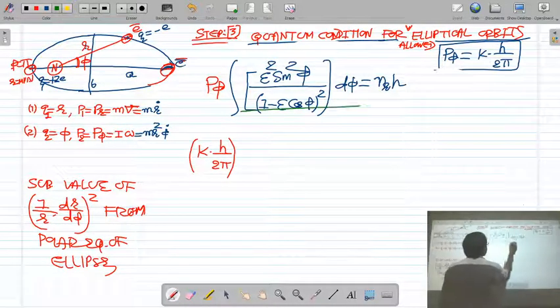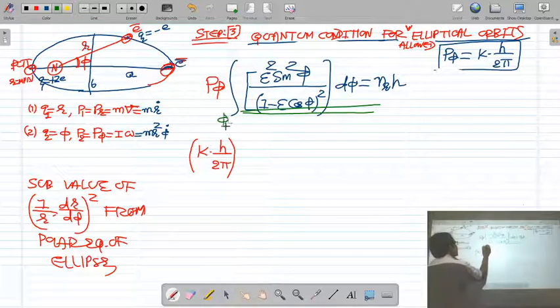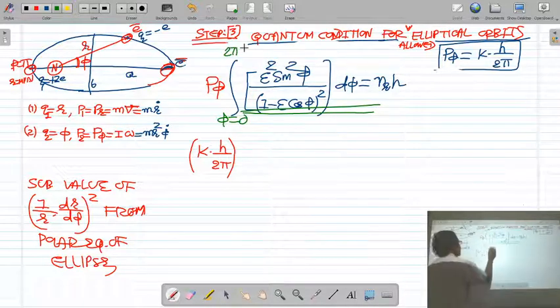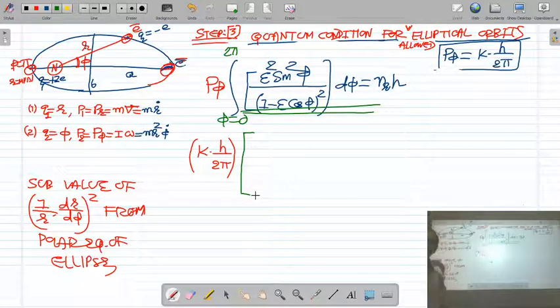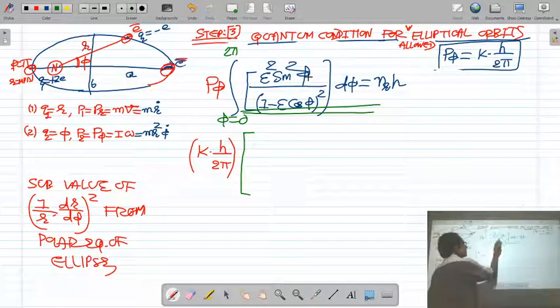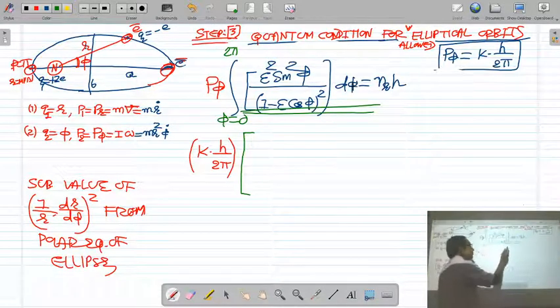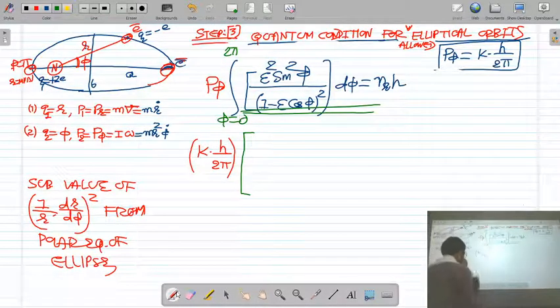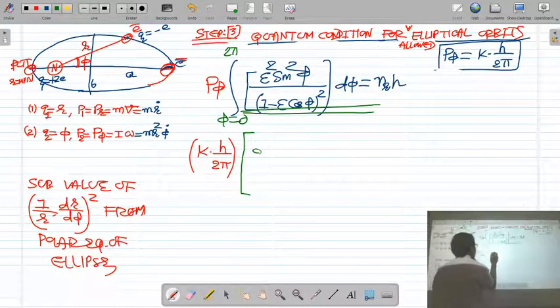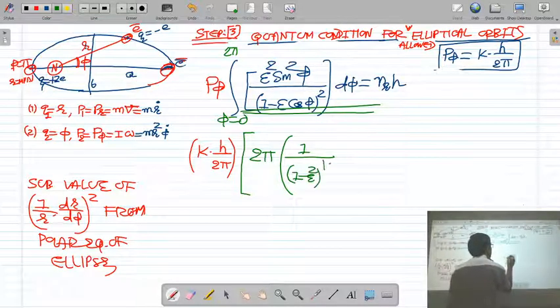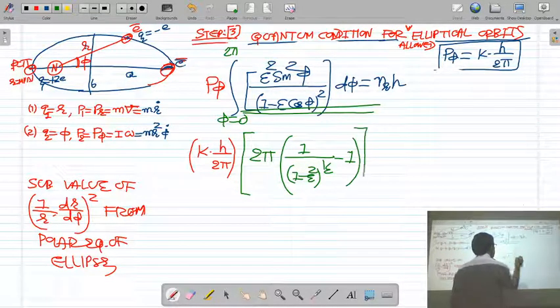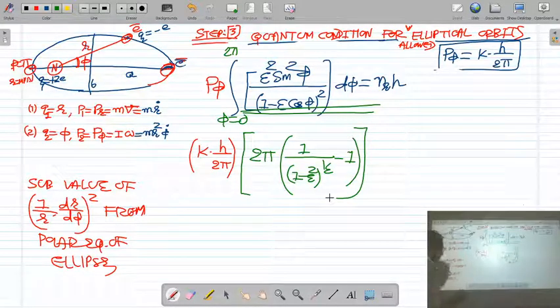If you solve this integral mathematically in the limit 0 to 2 pi, your answer will be, I am directly giving the answer. See, we are not supposed to solve this integral. Okay, you can write down the direct answer of this integration. Mathematically, if you solve the integral epsilon square sin square phi upon 1 minus epsilon cos phi whole square with respect to phi from the limit 0 to 2 pi, your answer will be 2 pi into 1 upon 1 minus epsilon square raised to 1 by 2, minus 1, is equal to nrh.